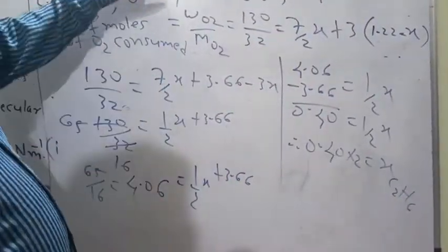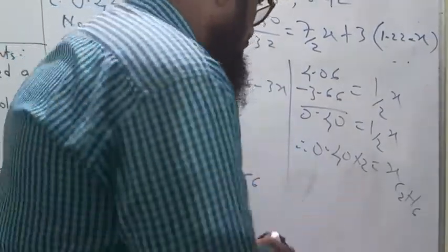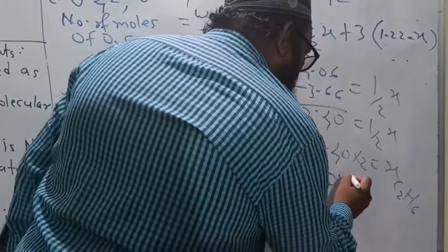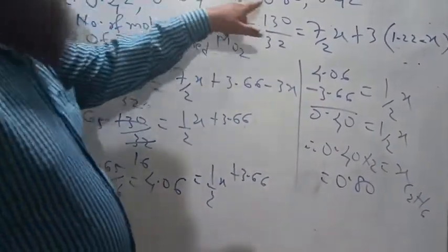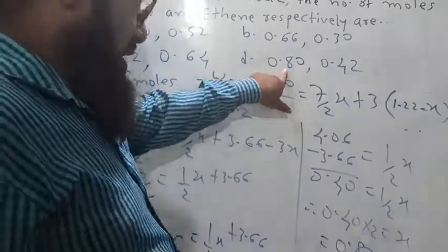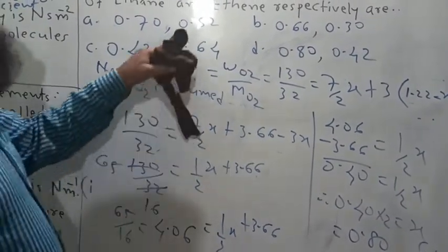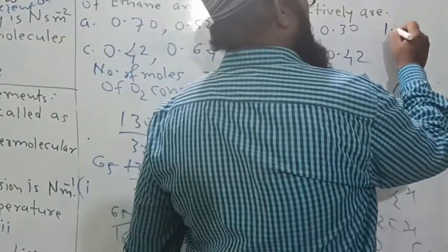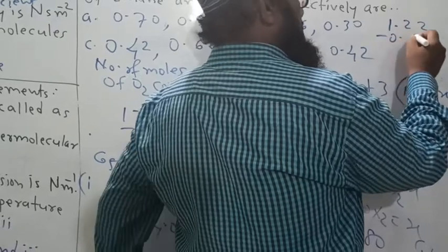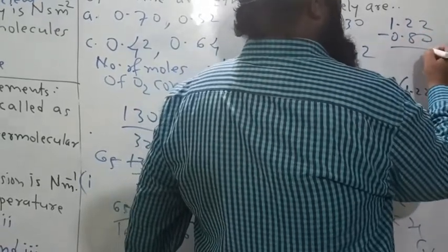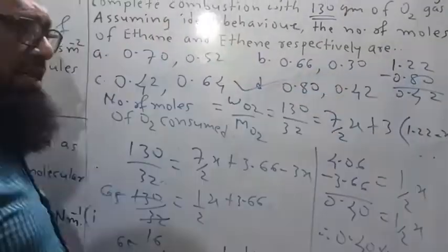Now we have to find ethane and ethene respectively. 0.40 into 2 is equal to 0.80. So 0.80 is the number of moles of ethane. Then the remaining moles of ethene is 1.22 minus x, that is 1.22 minus 0.80, which comes to 0.42. This is the correct option.